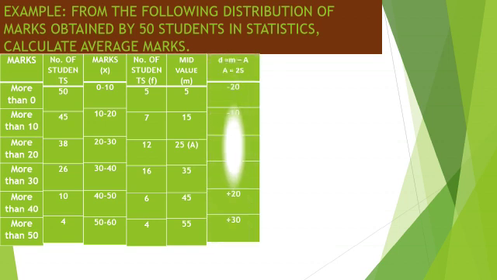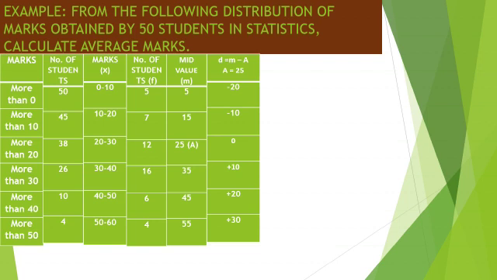Now we calculate the deviation d, and d is equal to the mid value minus A. A means the assumed mean. So we assume it in the mid value series.